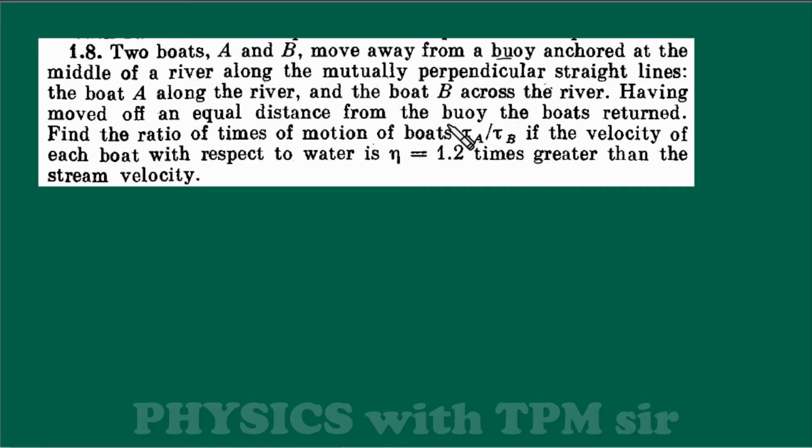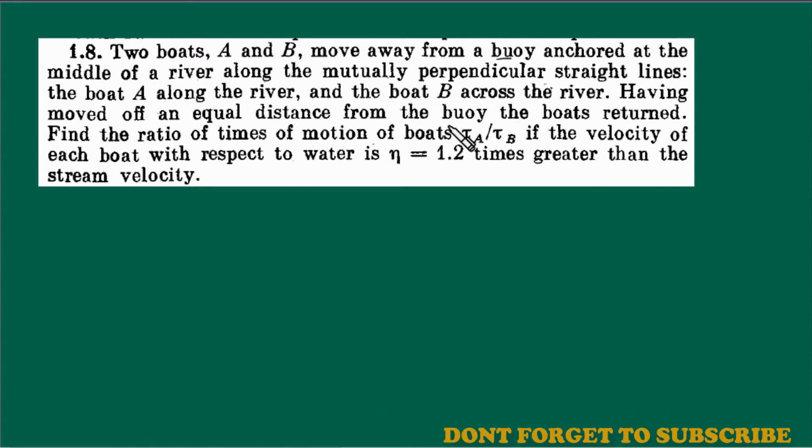Like while we move on the road, we see some signals like turn left, turn right, there is a bridge ahead. So we know what is going to come next in our path. This is how they made signals, and this signal is called a buoy. So let's read once more. Two boats A and B move away from a buoy anchored at the middle of the river along mutually perpendicular straight lines.